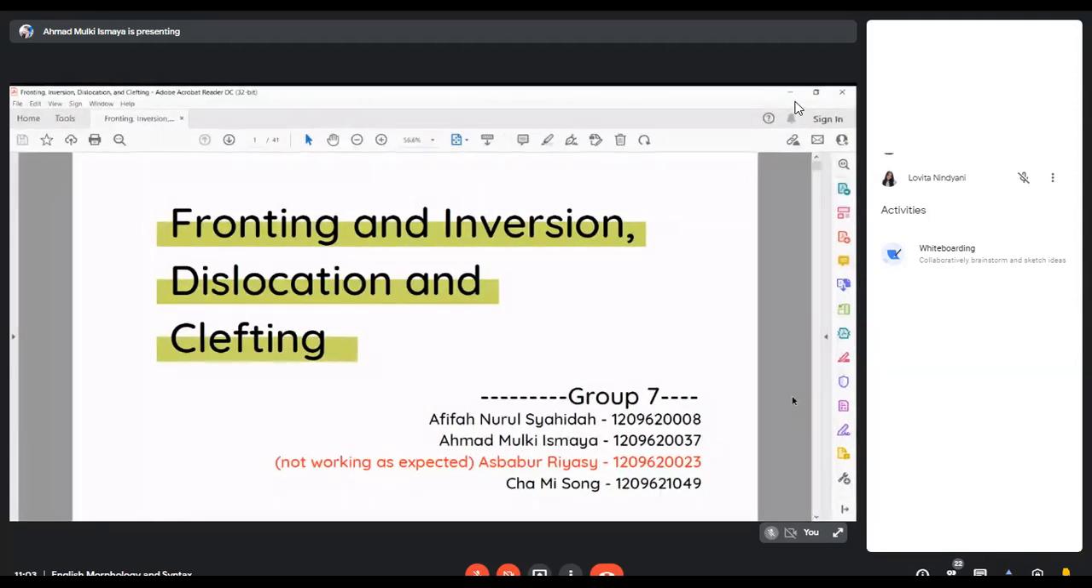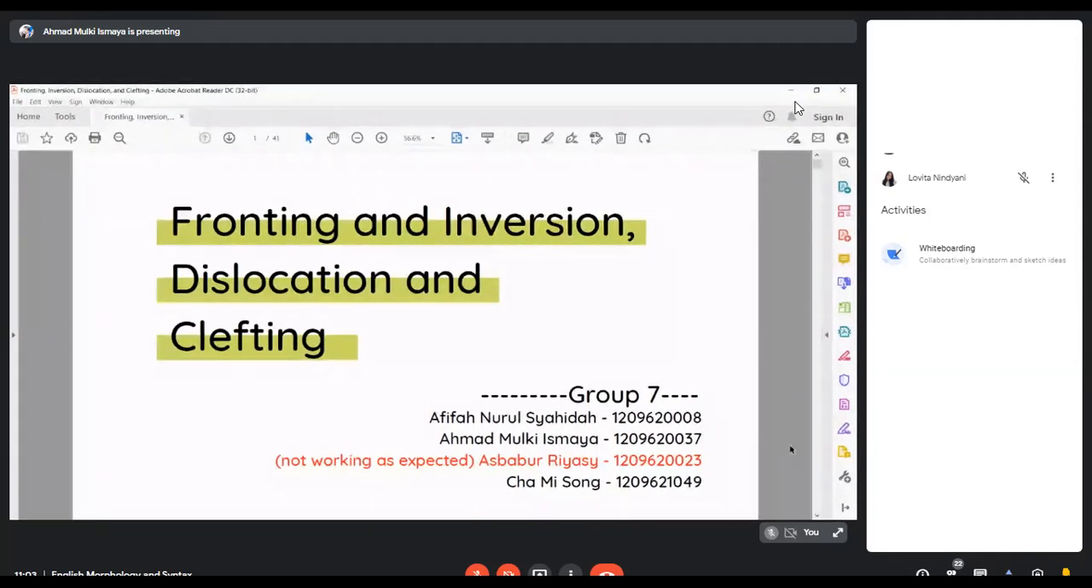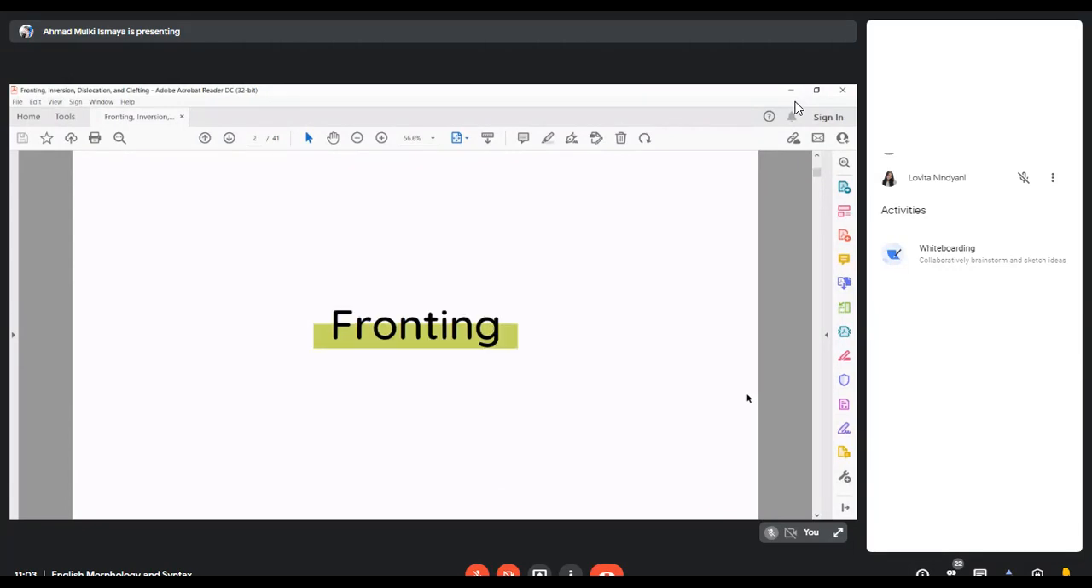We are going to present our presentation about fronting and inversion, dislocation, and clefting. My team consists of me, Ahmad Lucky Ismaya, Afifan Shahida, Asaburias, and Chami Song. However, Rias was missing the whole process, so he was stated as not more than expected. It's unfortunate, but yeah. Okay, for the first part will be explained by Afifa Nurul Shahida. Afifa, if you may, thank you. Yes, Iki, thank you.